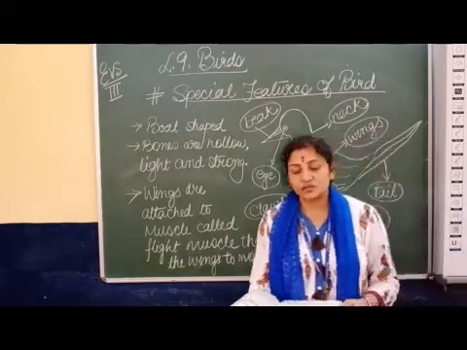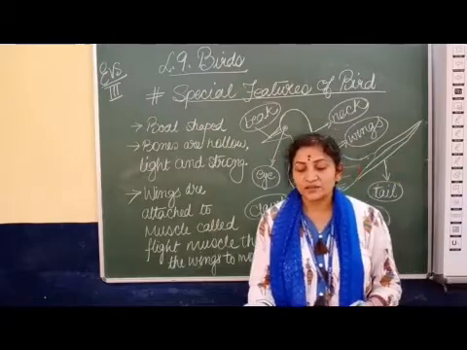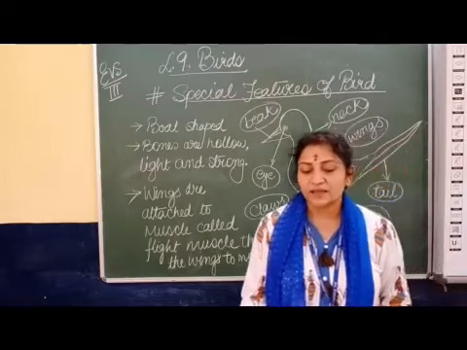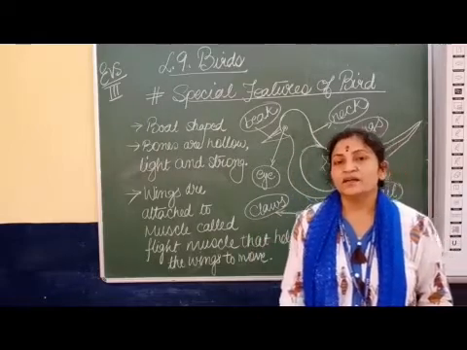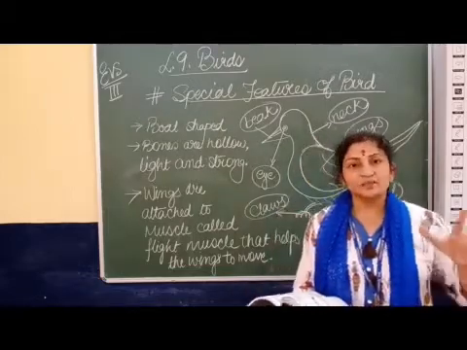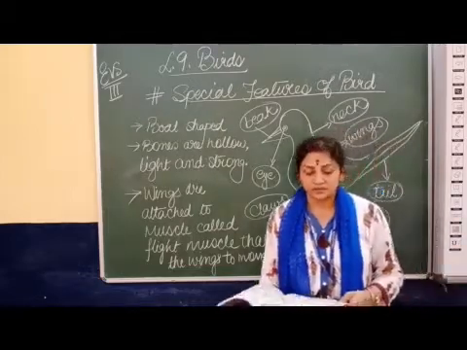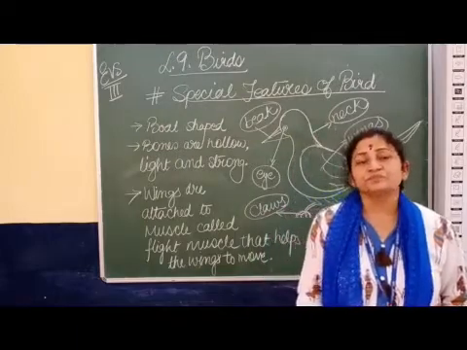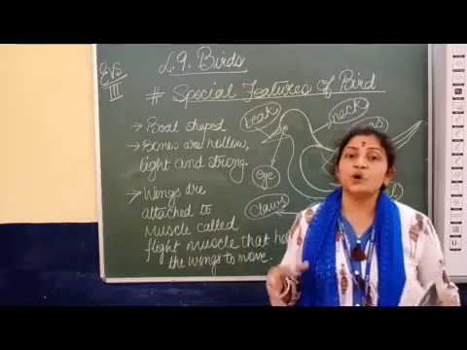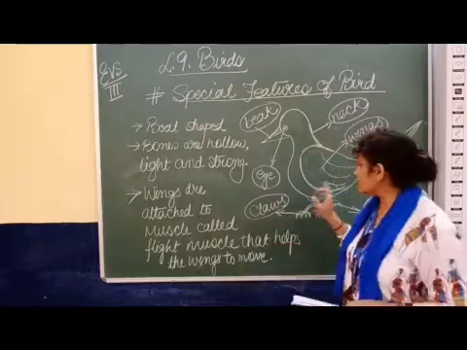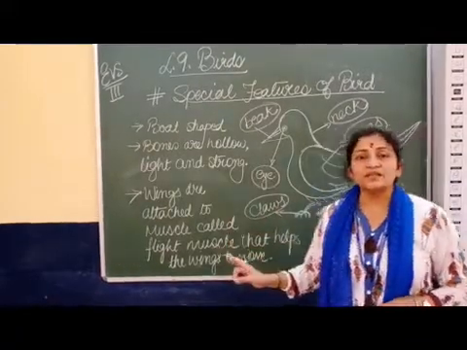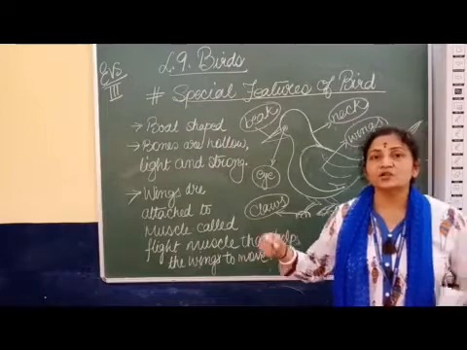Some birds like ostrich, penguin, kiwi and emu cannot fly because they have weak flight muscles and very heavy bodies. Now you can see the ostrich. Ostrich is a big bird. It has wings also, but it cannot fly because of its body weight. The flight muscle is very weak, and so it cannot take the weight of the body.